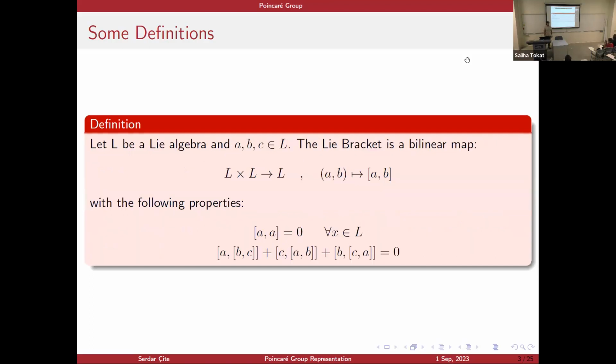Now, the Lie algebra has some additional properties, the most important one being the Lie bracket. The Lie bracket is a bilinear map satisfying these two conditions. The Lie bracket of any element with itself is equal to 0, and the second condition is called the Jacobi identity.